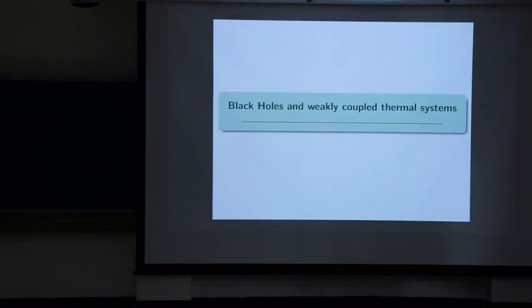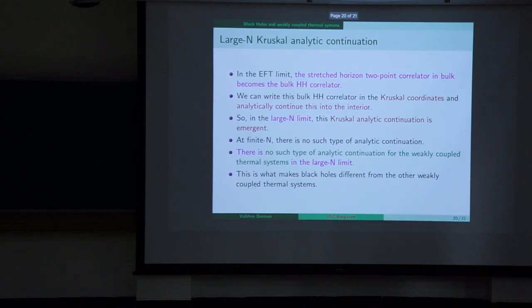So we can ask the question how black holes are different, because their philosophy works for all thermal systems, and a black hole is also a thermal system. So how are the black holes different from the weakly coupled thermal system? So there is a large N analytic continuation that exists in the large N limit. So what we do to see that, we calculate the state-dependent two-point correlator in the bulk, and in the effective field theory limit, which is the epsilon goes to 0 limit or the n goes to infinity limit, this two-point correlator becomes exactly the Hartle-Hawking correlator, right? So we can write this Hartle-Hawking correlator in the Kruskal coordinates and analytically continue this into the interior.